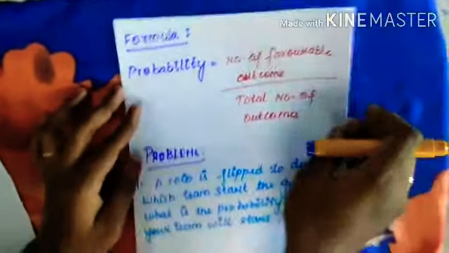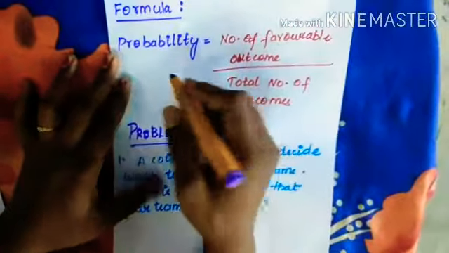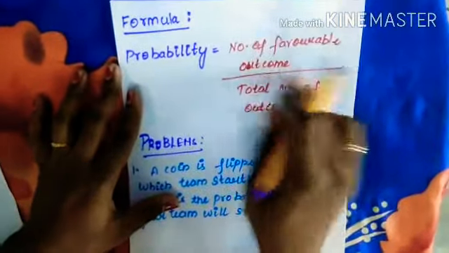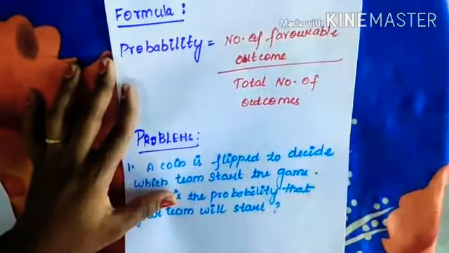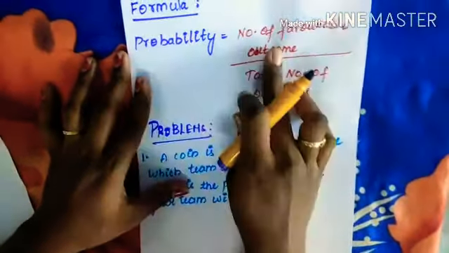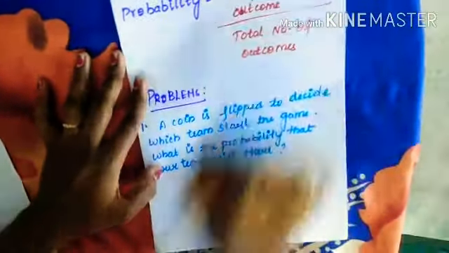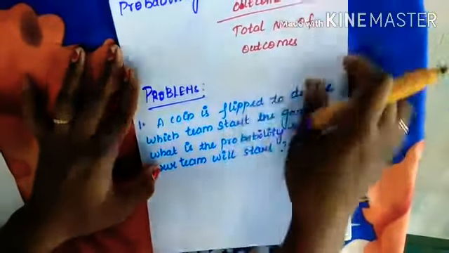Okay, children, now let us see how to calculate probability. What is the formula for calculating probability? Probability is the number of favorable outcomes divided by the total number of outcomes. Let us see how to apply the formula with an example.